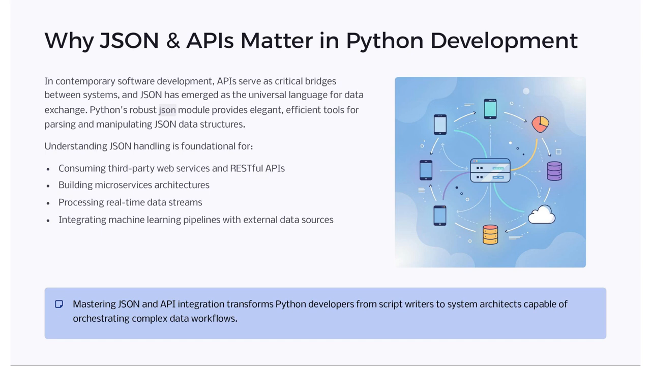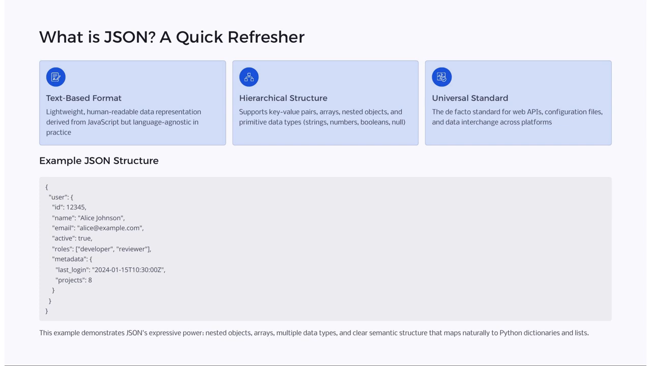JSON is the universal data exchange format, and Python's JSON module offers efficient tools for parsing and manipulating JSON. Mastering JSON handling is essential for consuming web services, building microservices, processing real-time data, and integrating machine learning pipelines, elevating developers to system architects. JSON, a text-based format, is lightweight and human-readable, derived from JavaScript, but language agnostic.